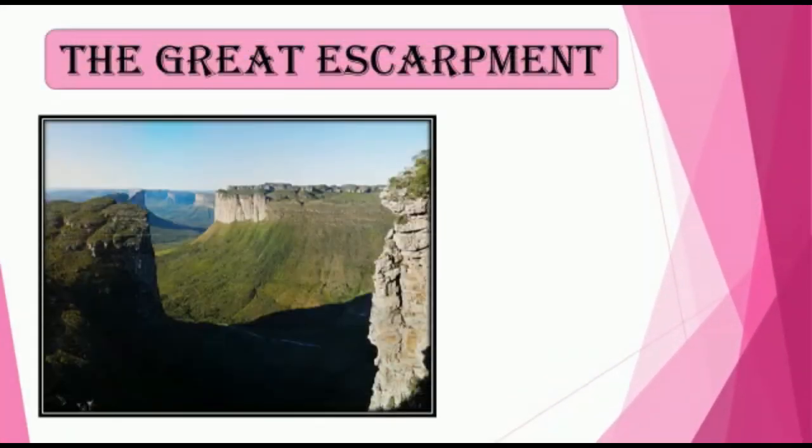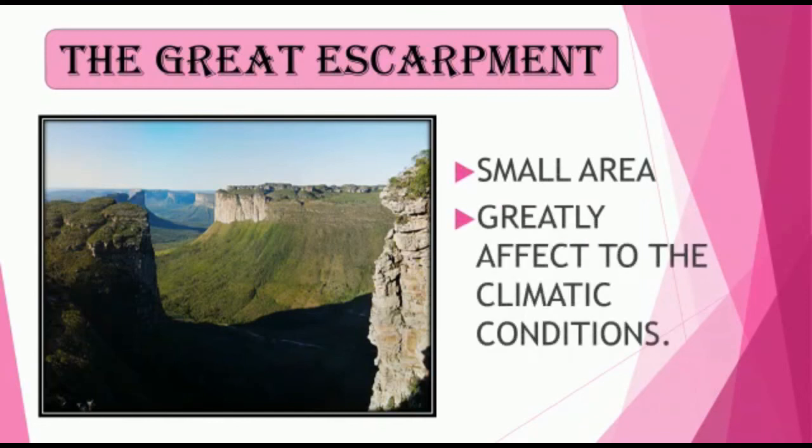Also, we have studied about the Great Escarpment. The Great Escarpment borders the eastern side of the Brazilian highland. The Great Escarpment occupies a very small area, but the nature of its slope greatly affects the climatic condition and it makes it a separate physiographic region. From Sao Paulo to Porto Alegre, the height of the Brazilian highland decreases remarkably, leading to the formation of the Great Escarpment. This escarpment acts as a barrier, leading to the formation of the rain shadow region.